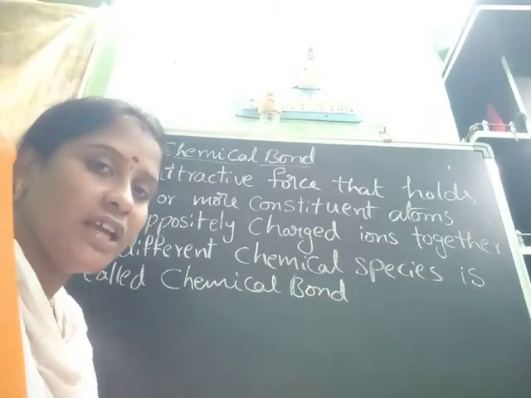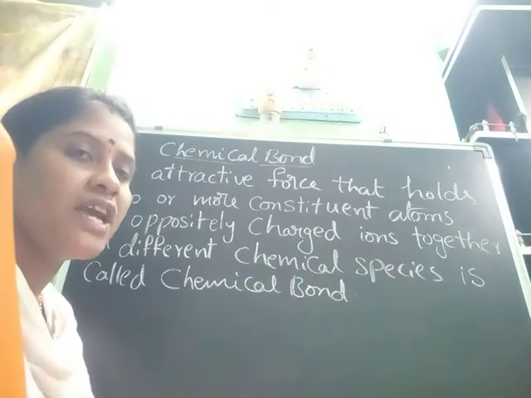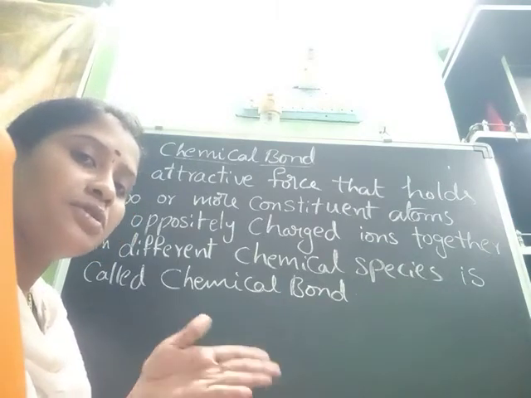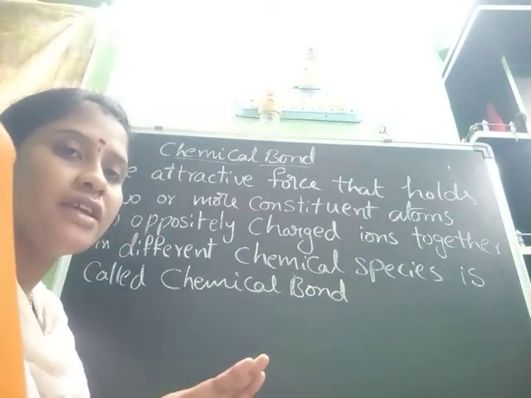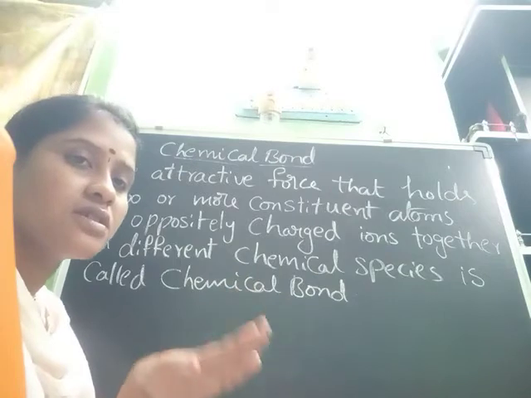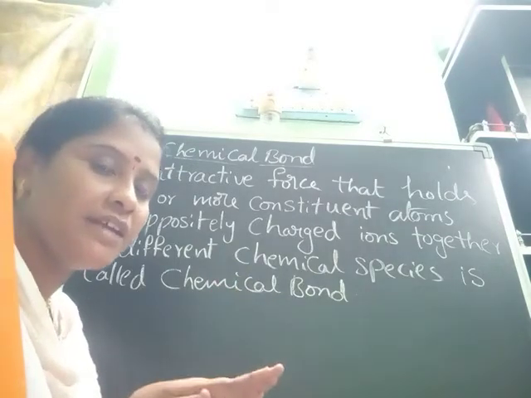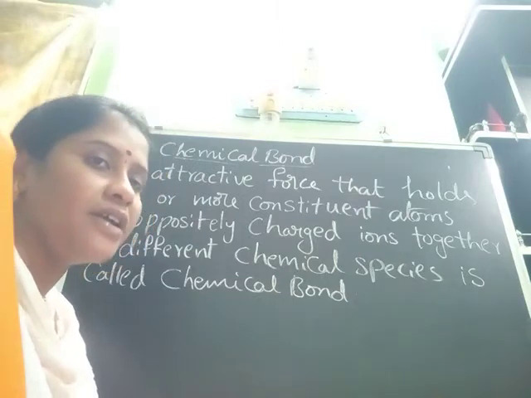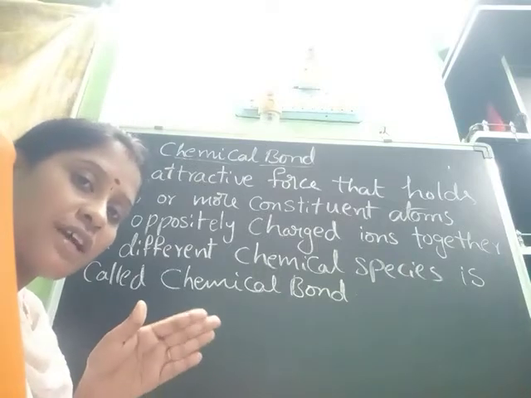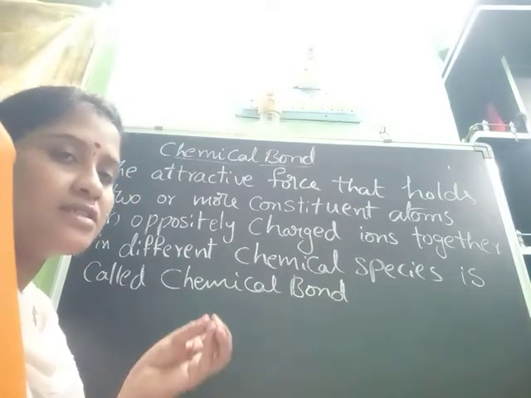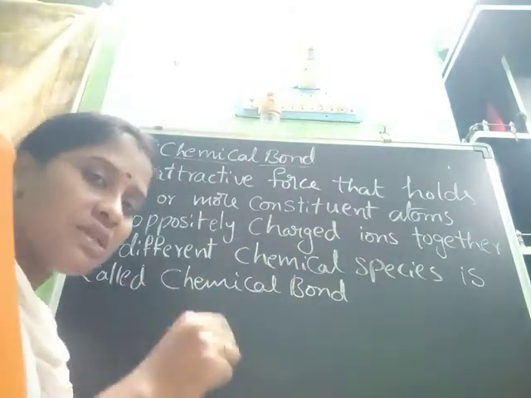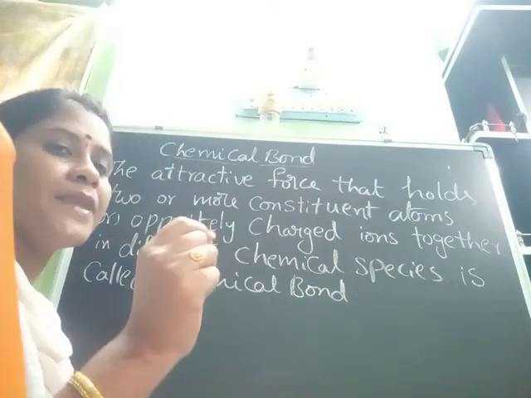See, individually atoms contain high energy and are less stable. So to gain stability, atoms will participate in a chemical bond. How will it participate? It reduces its energy and participates in the chemical bond. So a chemical bond is formed by reducing energy. When a chemical bond forms, it is an exothermic reaction because it releases some energy. So in the formation of a chemical bond, atoms release certain energy.